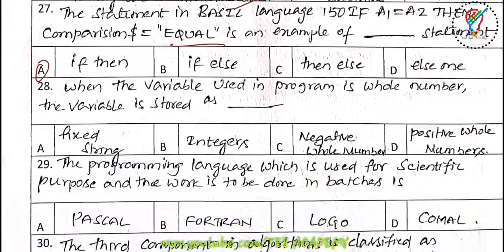Next one, when the variable used in the program is a whole number, then the variable is stored as. The options are fixed string, integers, negative whole number, positive whole number. So the answer is B, integers.